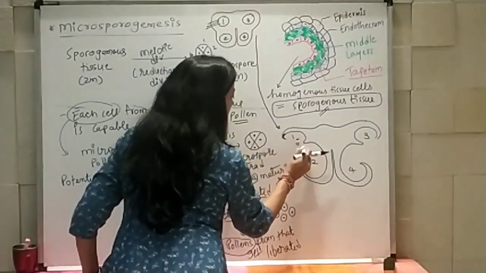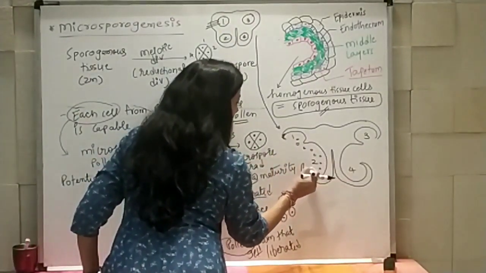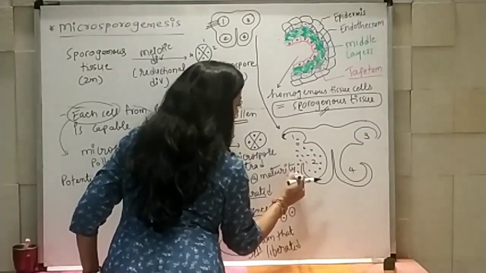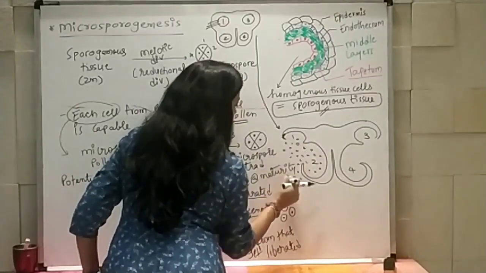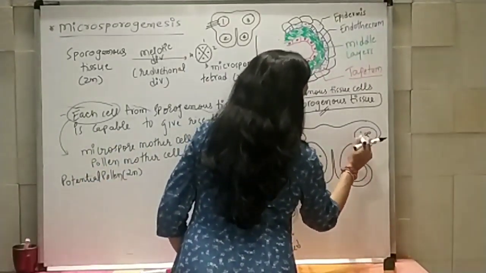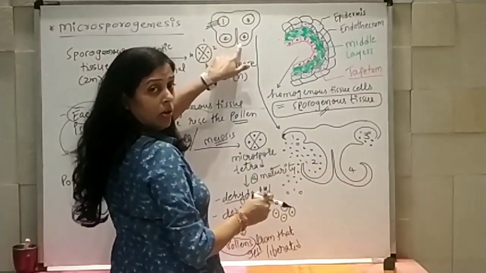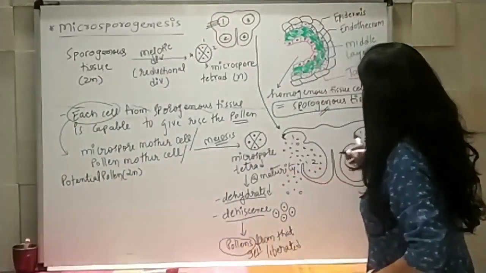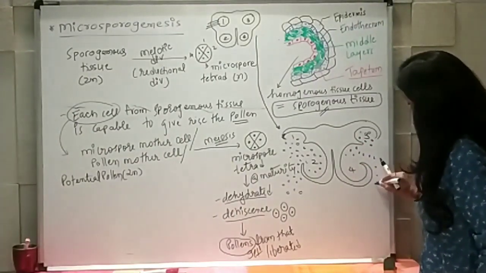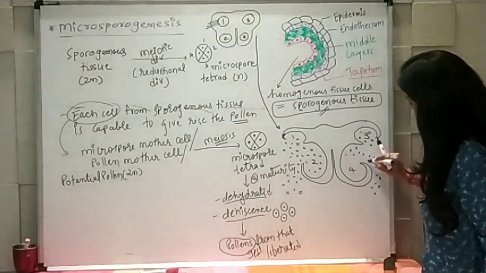So here all the pollens which are present start getting liberated from the pollen sacs. Right? 3rd and 4th chambers are here, and because of that, now from this area, pollen start getting liberated.